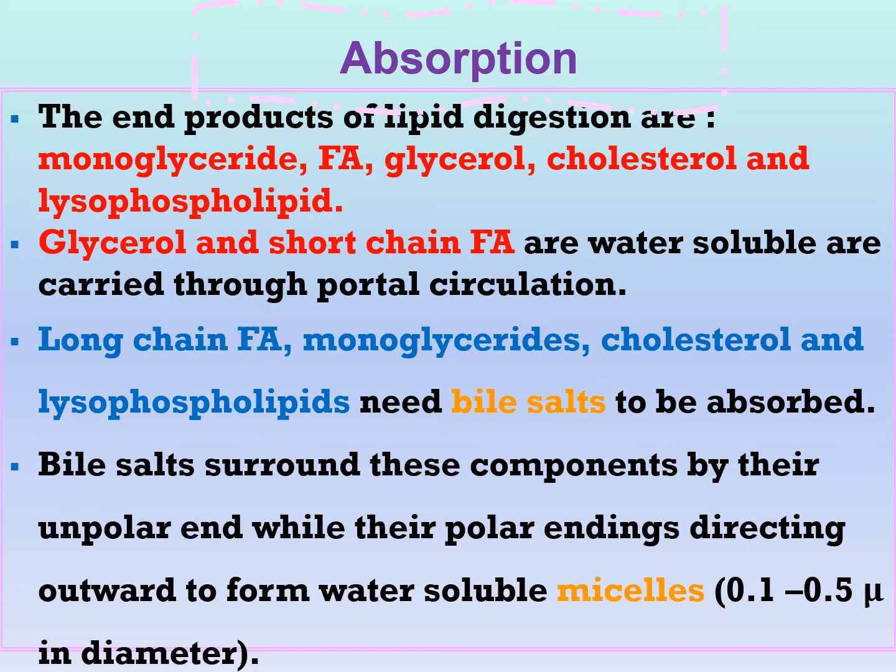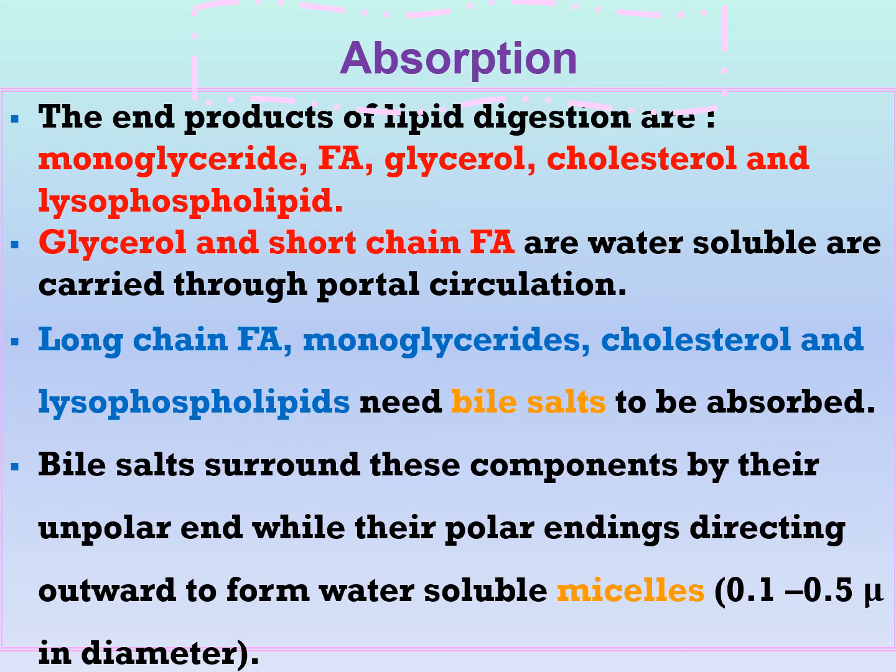At first, the glycerol and short chain fatty acid. Short chain fatty acid means they have less than 10 carbon atoms. Glycerol and short chain fatty acids are water soluble, so they are carried through the portal circulation directly. They don't enter the lymphatics. The remaining long chain fatty acid containing more than 10 carbon atoms, monoglycerides, cholesterol, and lysophospholipid, all of these need bile salts in order to be absorbed.